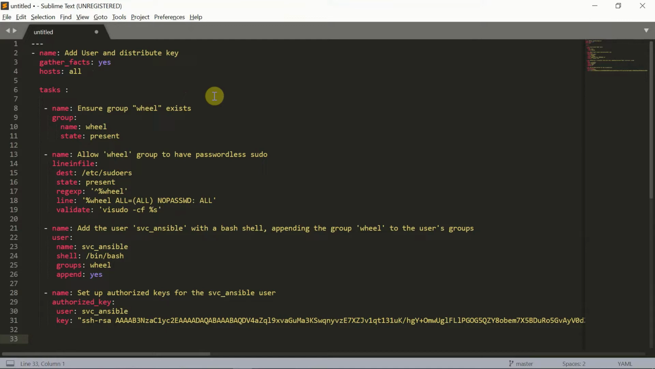So we'll write a playbook which creates a group called wheel, ensures that users belonging to the wheel group are permitted to execute commands as root without a password using sudo. It creates the user service_ansible and adds it to the wheel group, and then adds the SSH public key to the user's authorized key file.